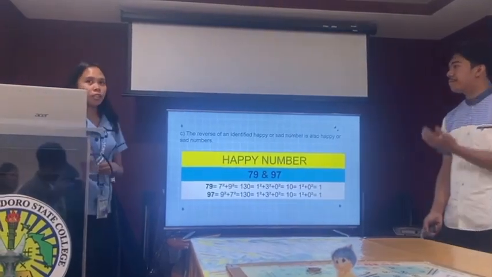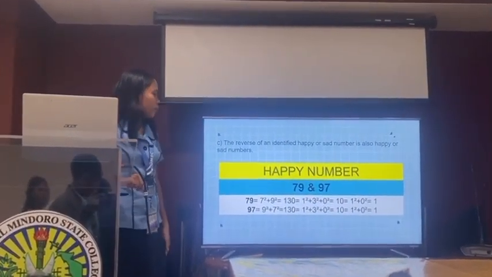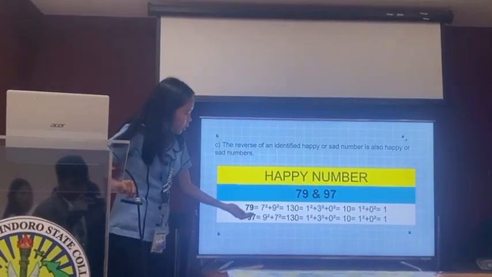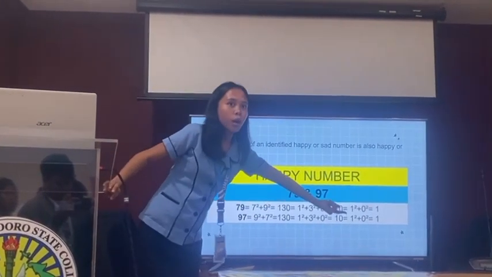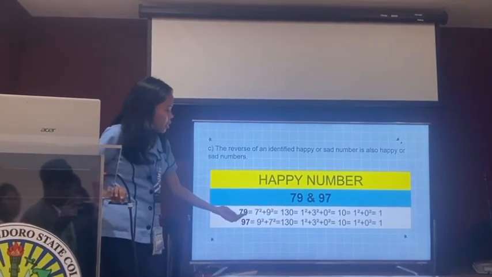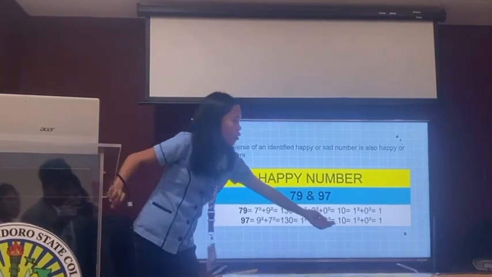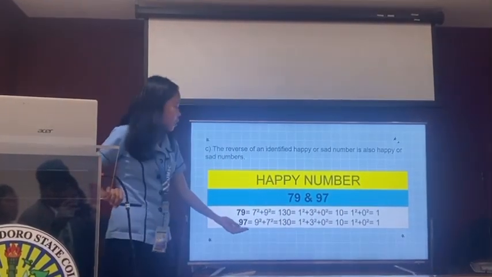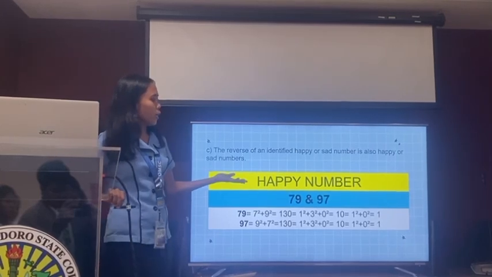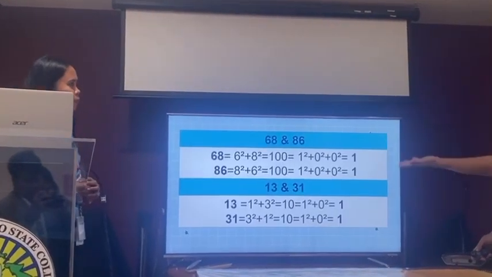So for the third conjecture, the reverse of an identified happy or sad number is also a happy or sad number. Testing this, 79, as we can see, results in 1, so it is a happy number. The reverse of 79 is 97, right? Then it also results in 1, so therefore these are happy numbers. This proves that the reverse of a happy number is also a happy number.